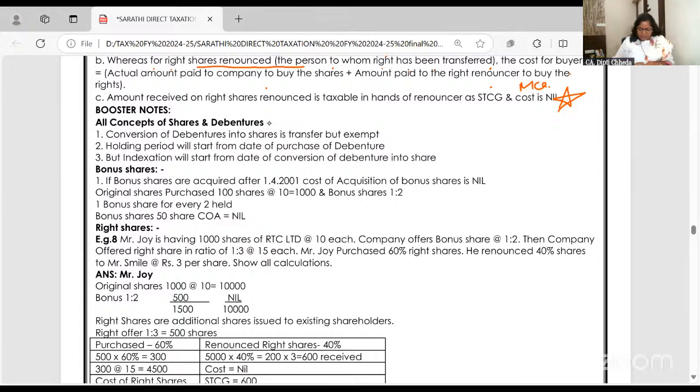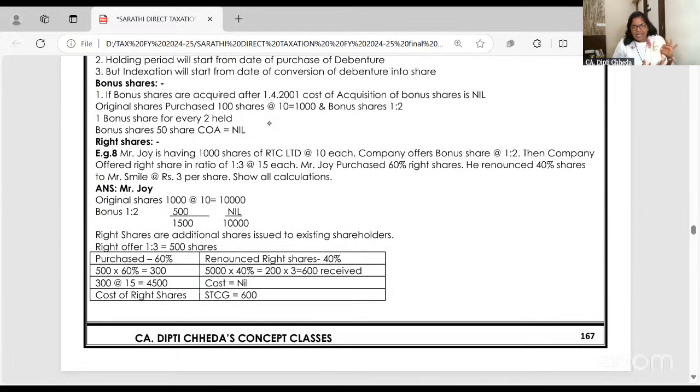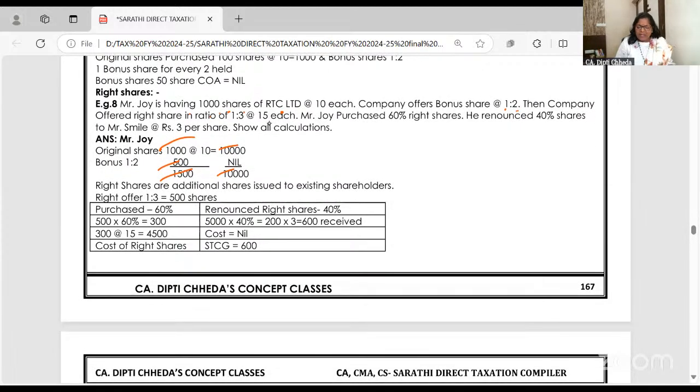Let us read this example I've created on my own, and your concept will be super clear. Promise, if you listen carefully. Joy is having 1,000 shares. Company offered bonus shares, 1 for every 2 held. So obviously after bonus, 1,500 shares will be there of 10,000.